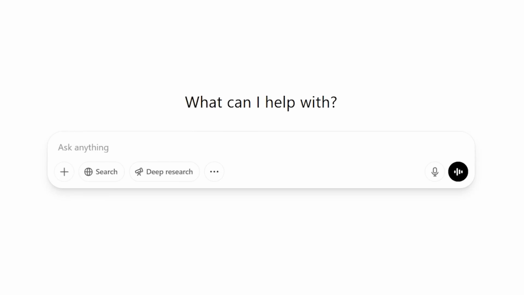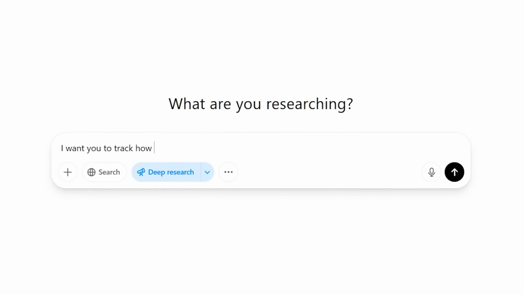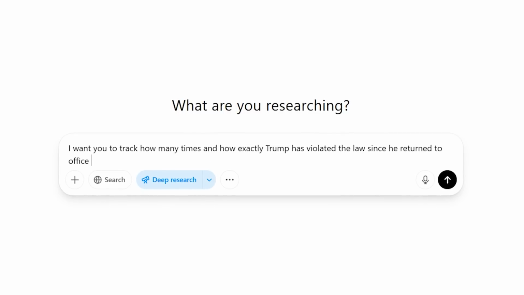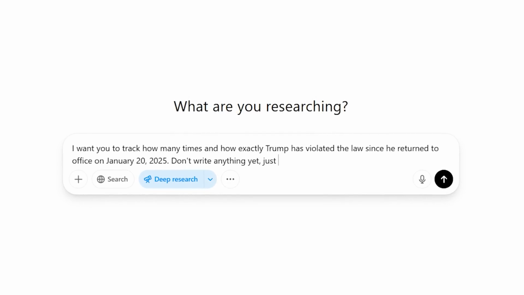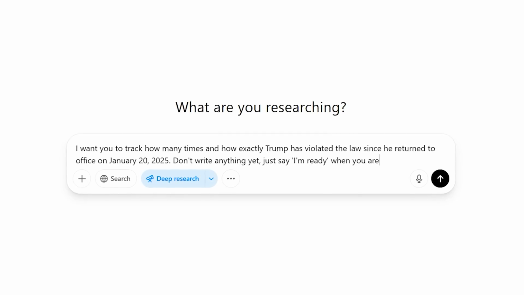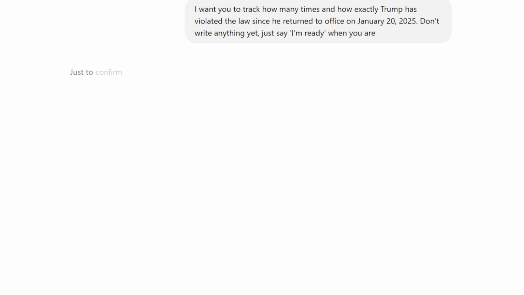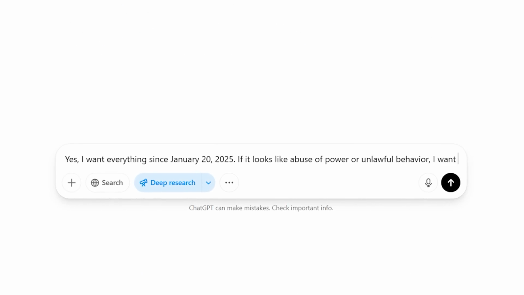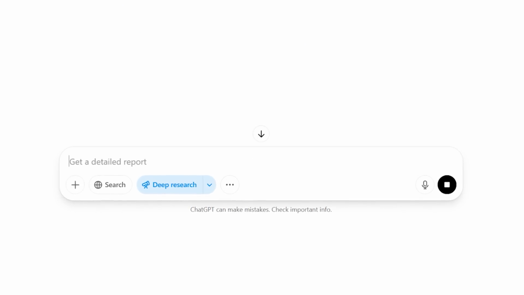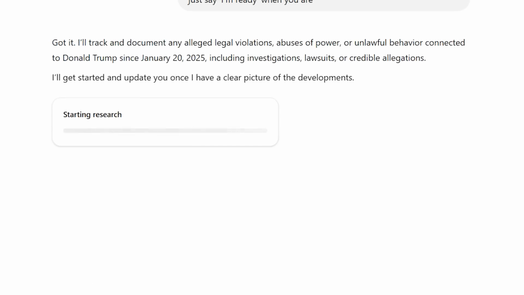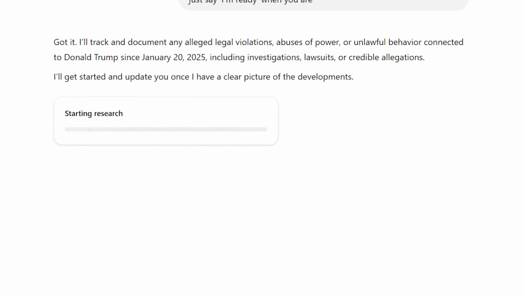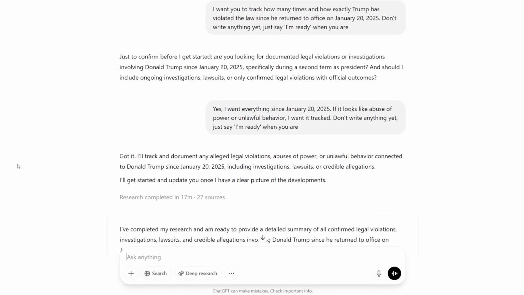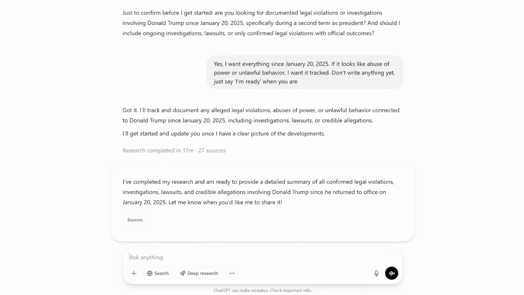And here we are. Now I want ChatGPT to do some deep research, which may take a little while, in order to make sure that everything's fully up to date and tracks every single time that Trump has broken the law since January 20th. And now it needs a quick clarification, so let's answer that, and here we go. I'm not gonna wait, let's just fast forward to when the research was finished. The research is done, and now ChatGPT is ready to give us all of the details.